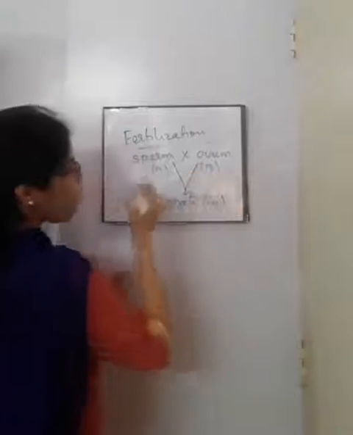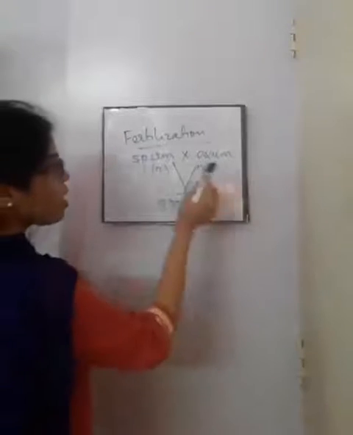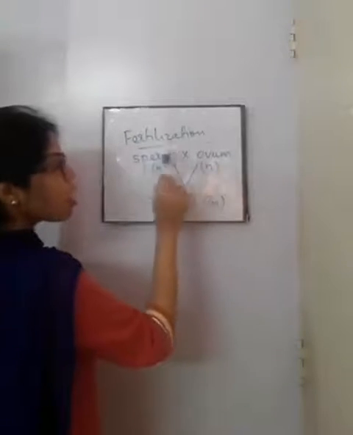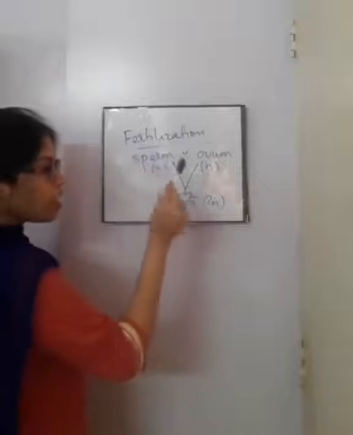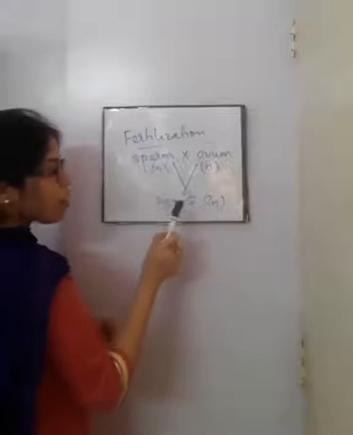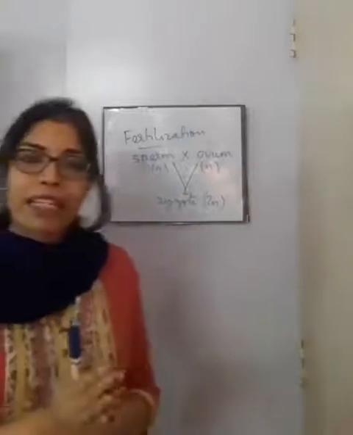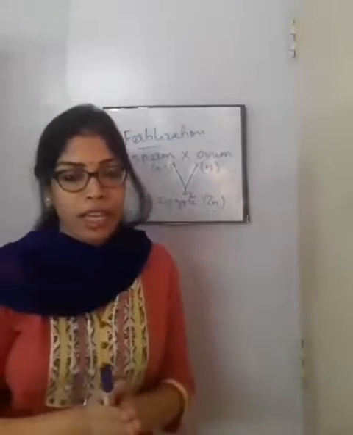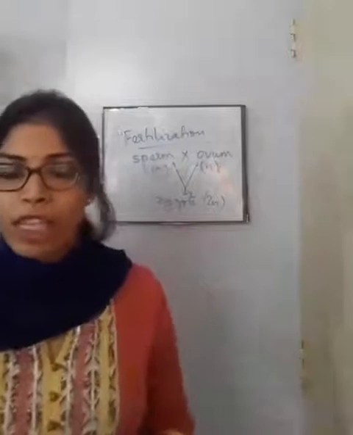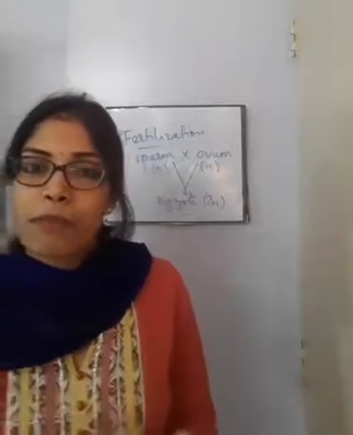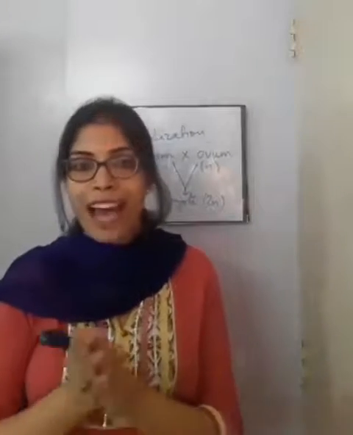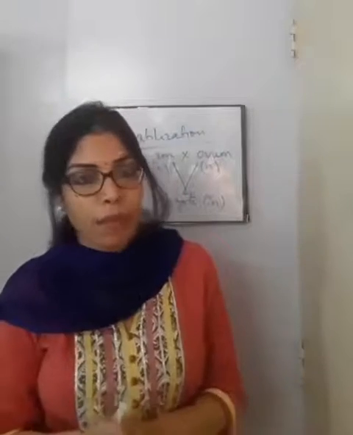One haploid sperm and one haploid ovum fuse with each other and form a diploid zygote. This process is known as fertilization. This is the basic definition, but today we will learn the mechanism of fertilization, that means how it actually takes place inside the female body.